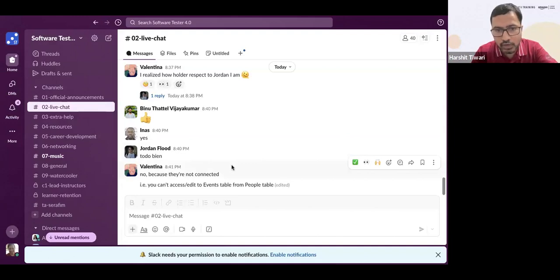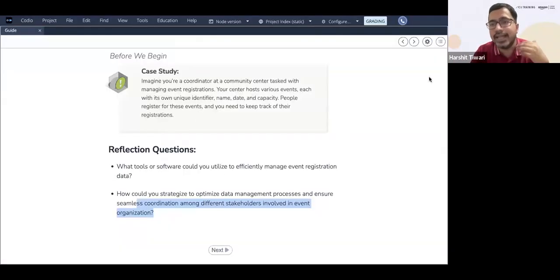Valentina says no, because they are not connected. You can't access and edit the events table from the people table, right? Correct, Valentina? Absolutely correct, 100%. All right, so this is where your SQL and databases come into the picture.